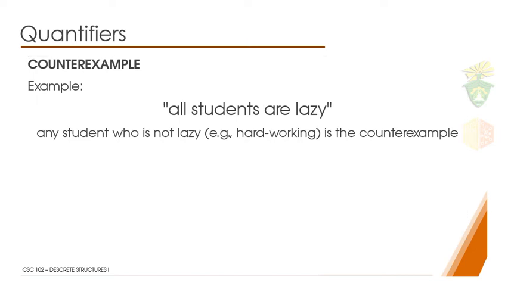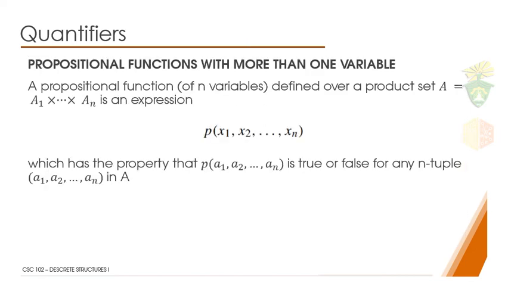Okay. So nakasabot ba? Next is propositional function with more than one variable. So far, ang ato ang propositional function isa ra ka variable which is just one element of isa ra pud ka set A. No?